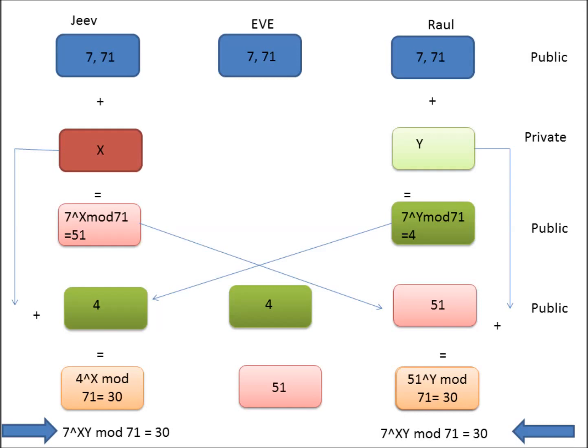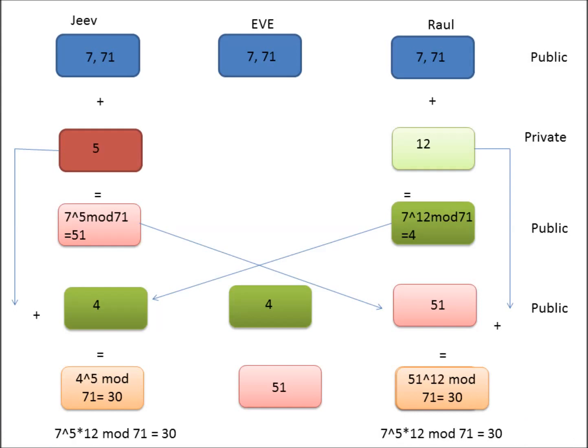Now 30 is the shared secret key. Eve cannot compute this value with the information that was exchanged on the open channel. Can you arrive at this answer? Or can we get the values of x and y? We can surely try. We can write a small program and try all possible values of x and y. But when the numbers become 600 digits long, trying all possible values not just becomes difficult but impractical. By the way, the values of x and y in this case are 5 and 12. X is 5 and y is 12.